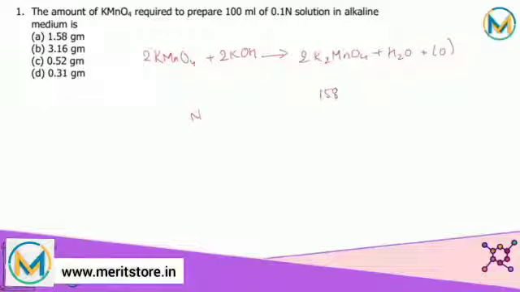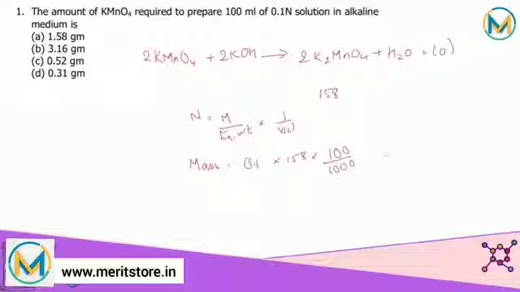Now, normality is equal to mass upon equivalent weight into 1 upon volume in liters. So that can be evaluated as: mass is equal to normality, that is 0.1, into equivalent weight, that is 158, and into volume, that is 100 ml, so 100 into 10 raised to minus 3, or 100 upon 1000.